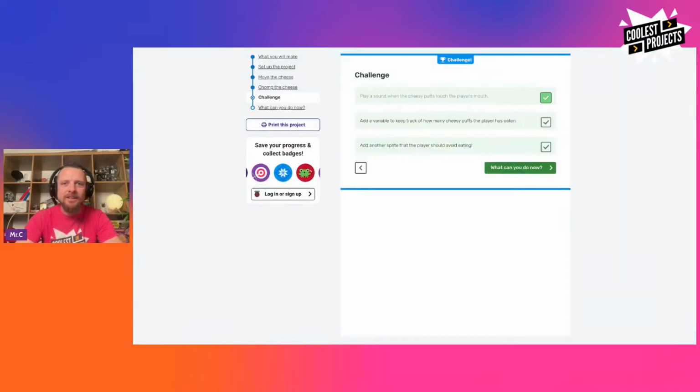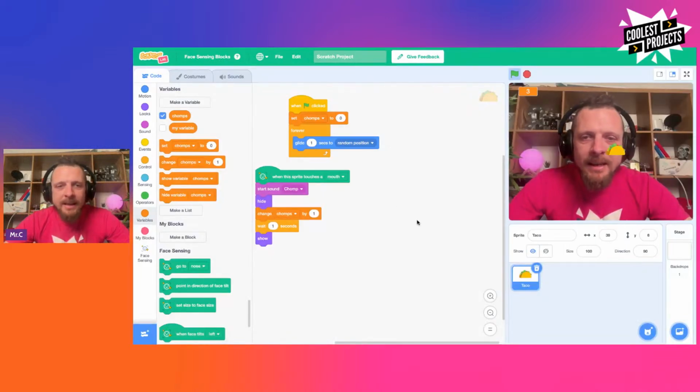Back to the instructions. Add another sprite that the player should avoid eating. This is a good one. Okay, so let's go back to Scratch. And I'm going to do this. It's not cheating. It's a smart way to do it, right? So I know that I want a new sprite that does basically the same thing, but it changes the chomps in a different direction and it plays a different sound. So it should take one of my score away, and it should also make a different noise. Those are the only things I really need to change.